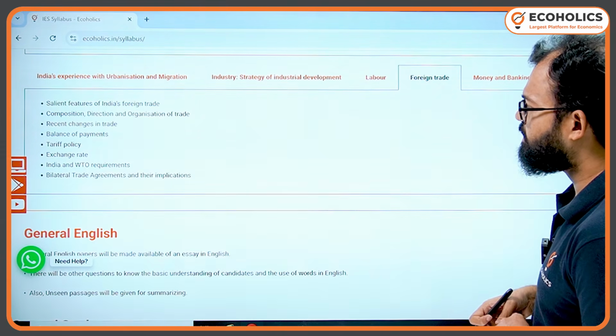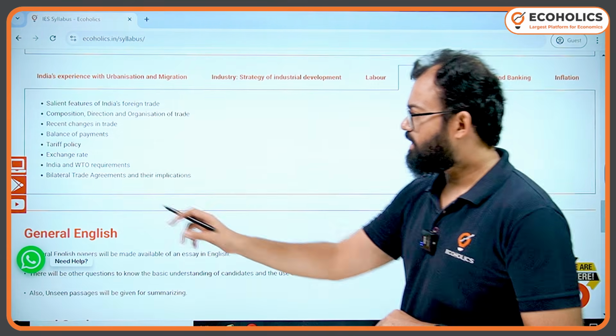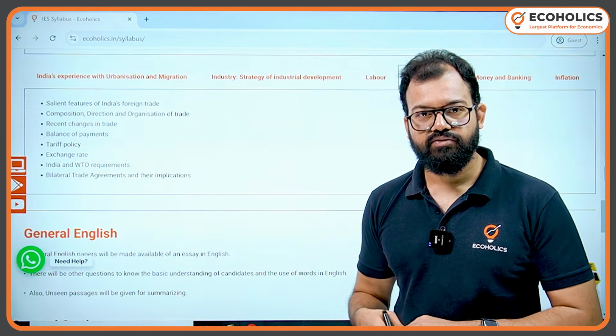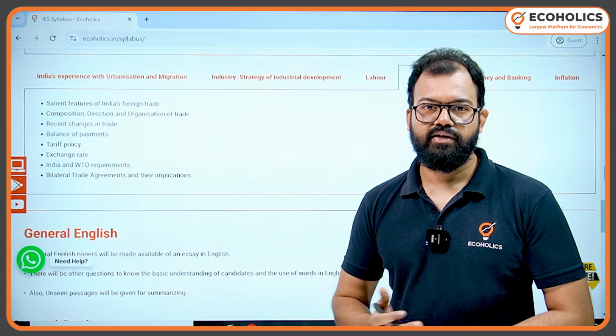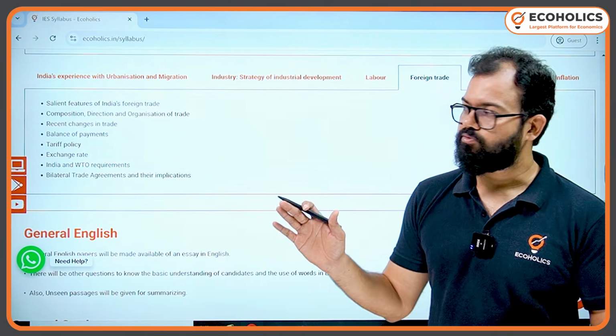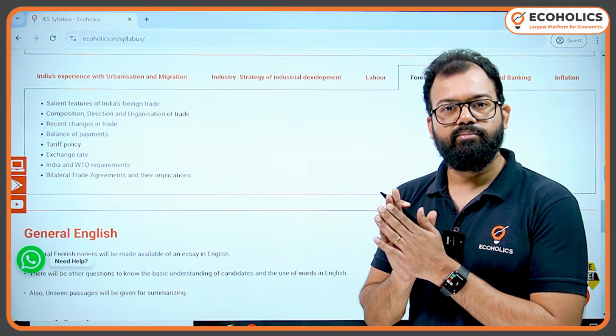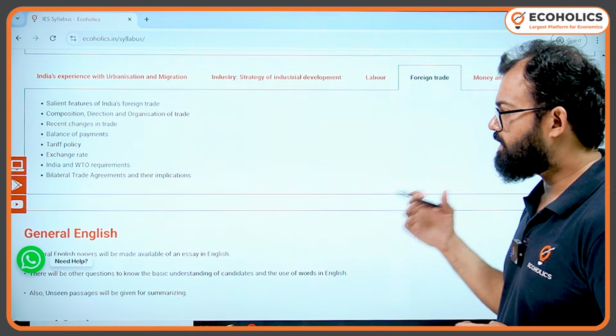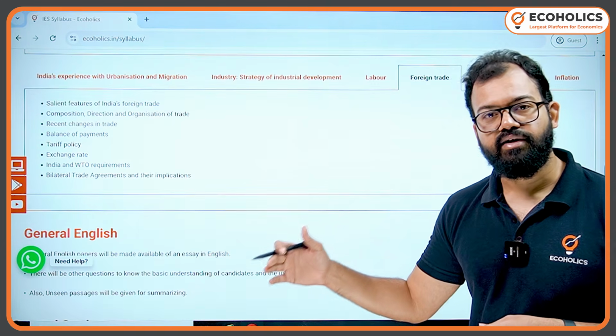Then we have foreign trade. Obviously here you can say India and WTO. Then we have tariff policy, salient features of India's foreign trade. So every 5 years we release some document related to foreign trade policies. Very, very important for this particular portion, and how India is having bilateral trade agreements with different countries.